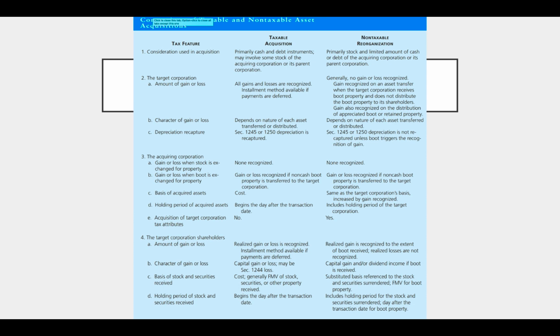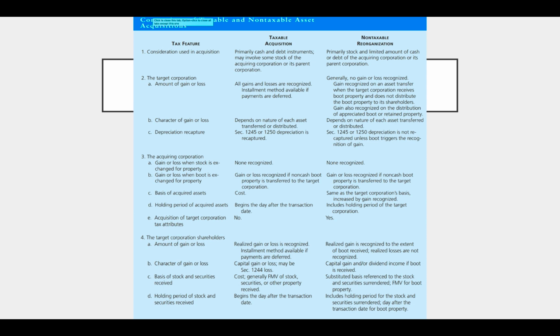But in a non-taxable reorganization, the realized gain is only recognized to the extent of boot received, and realized losses are not recognized. The character of that gain or loss in a taxable acquisition is capital gain or loss, and it may be Section 1244 small business stock. In a non-taxable reorg, it could be capital gain or it could be dividend income if boot is received.